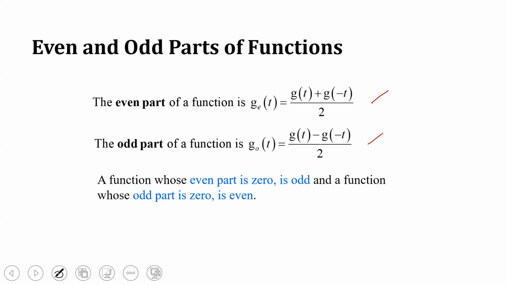By these two equations, for any signal given, g of t or x of t, we can find the even and odd parts. A function whose even part is 0 is odd, and a function whose odd part is 0 is even. This is an important point to note down.